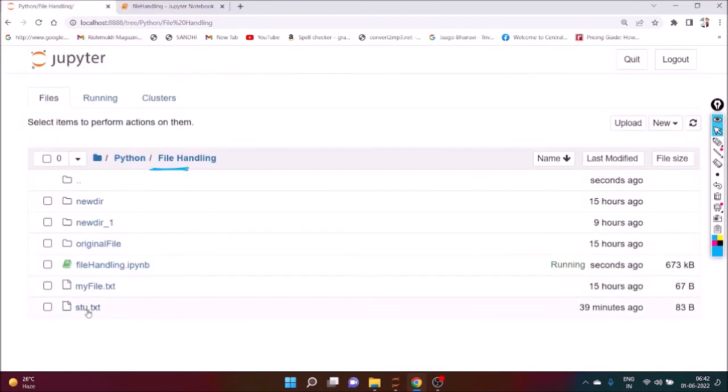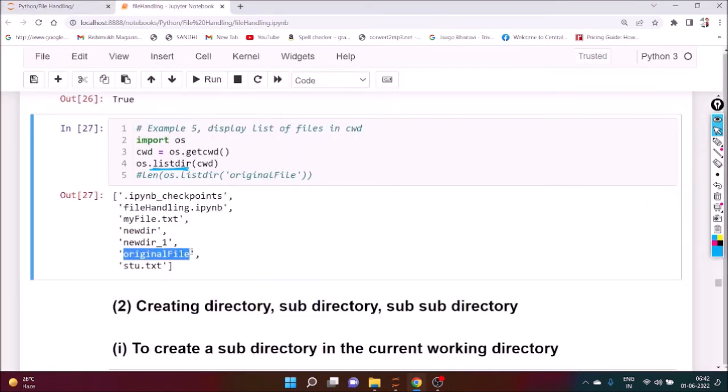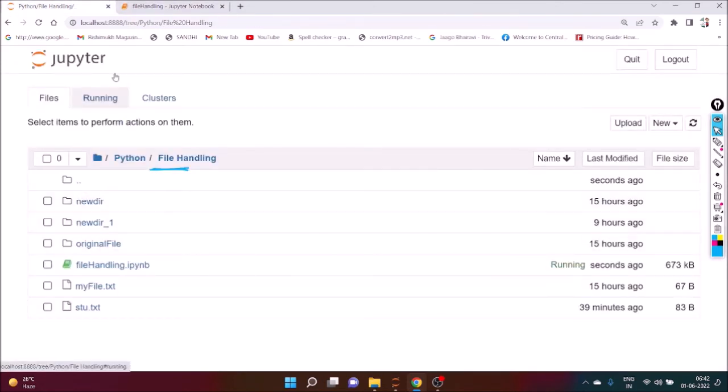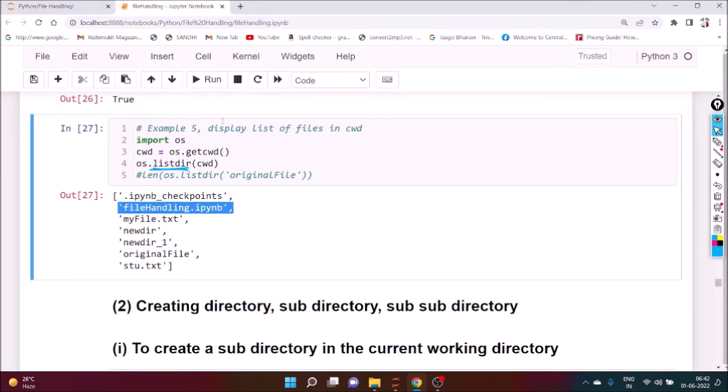You can see here stu.txt is there. Original file is there. Newdir_one is there. And this is the name of this particular file. But here you can see .ipynb_checkpoints. This is what gets appended by default in this directory. In every directory, once you create that directory, by default this part will be included. Are you getting my point?